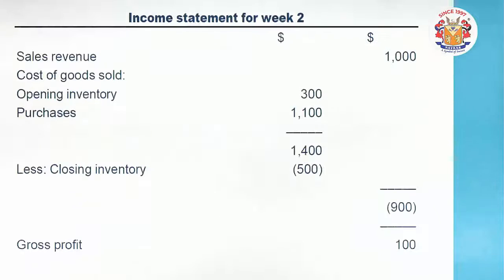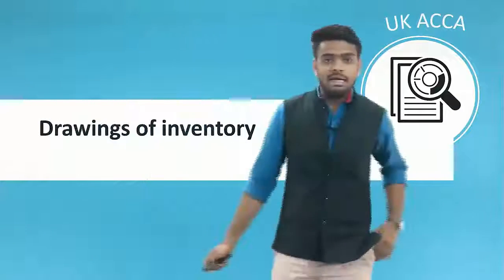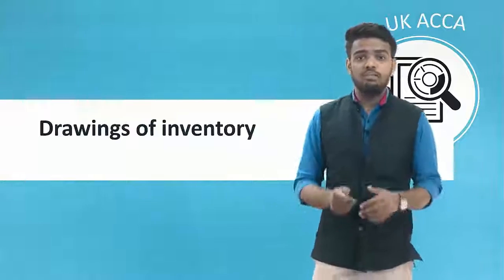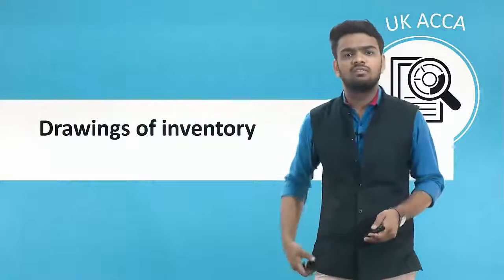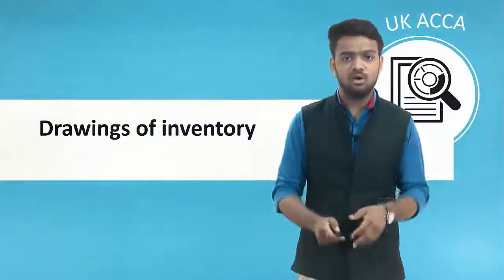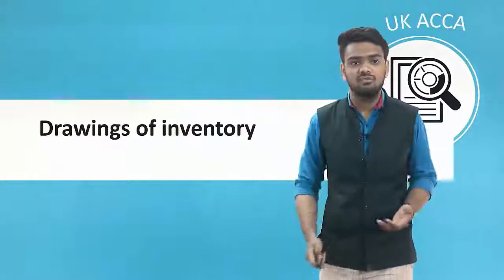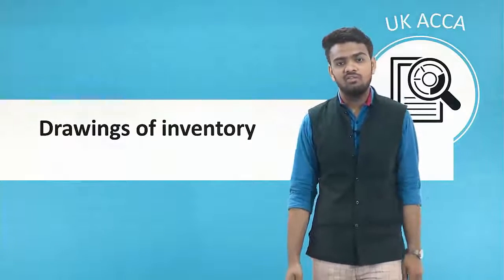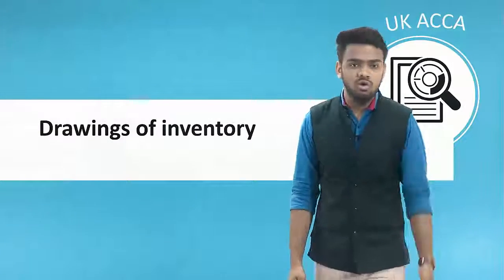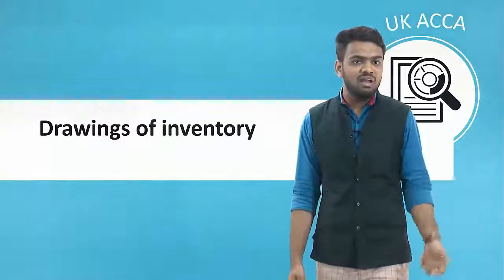Now another thing comes up: how are we going to account for drawings of inventory? What do you mean by that, friends? Say, for example, you are a shop owner selling and purchasing some electrical items, which are household electricals as well, and at your own house, someday you need some of the electrical appliances.